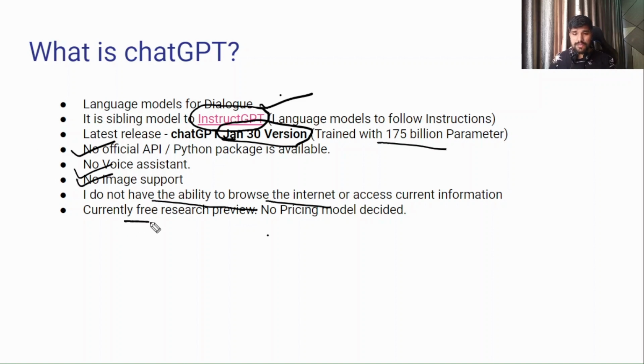Currently it is a free research preview, so no pricing model, but I know that recently they have released their pricing model, so you can just check and see.